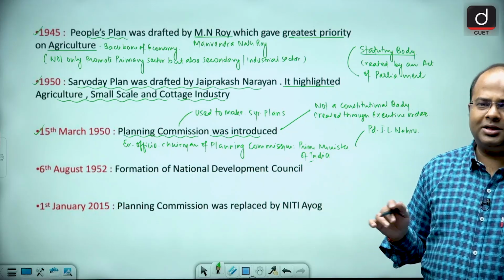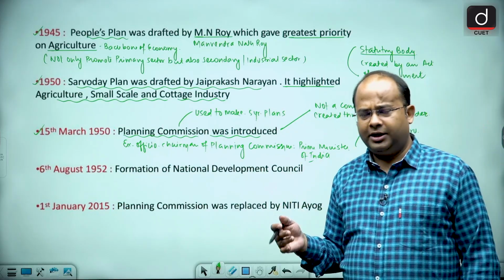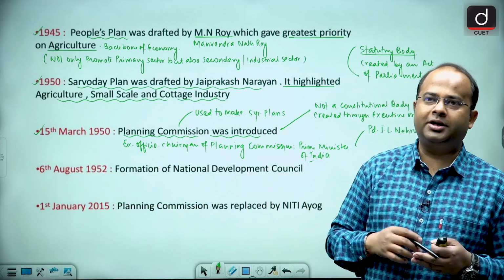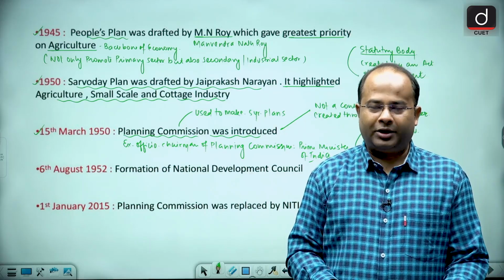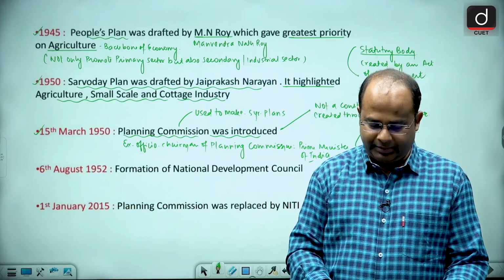So the Planning Commission was removed in 2014, when the BJP government was formed.